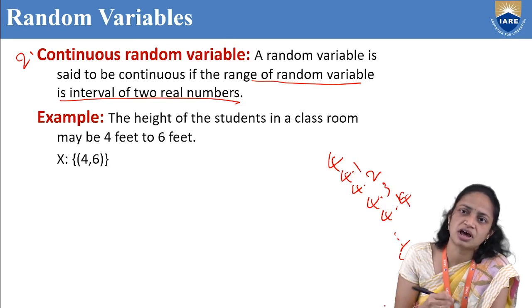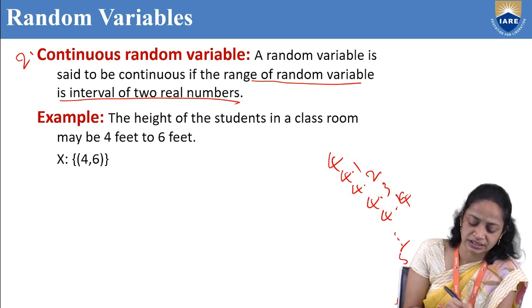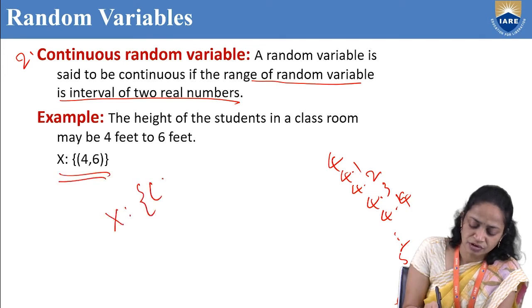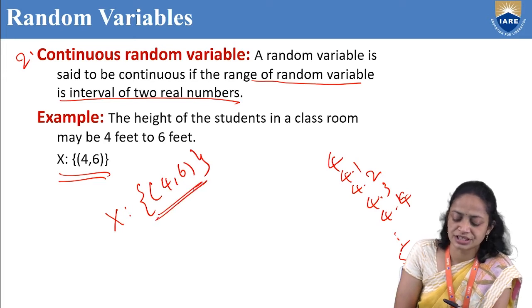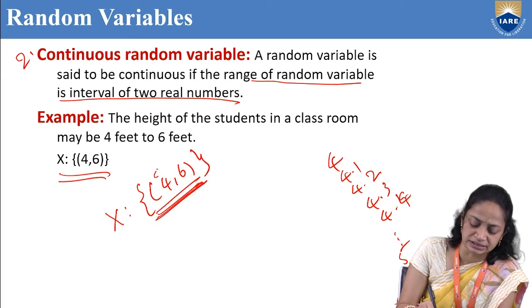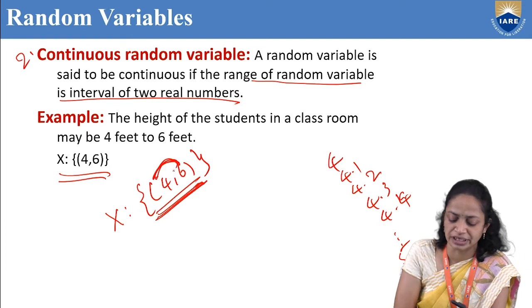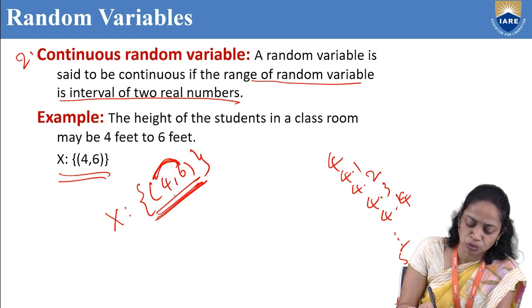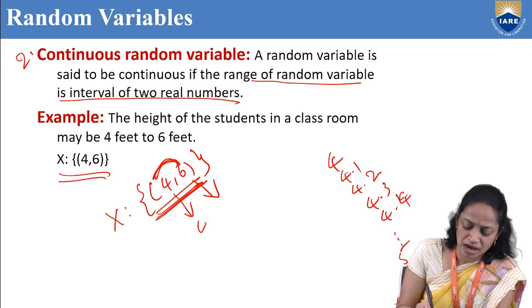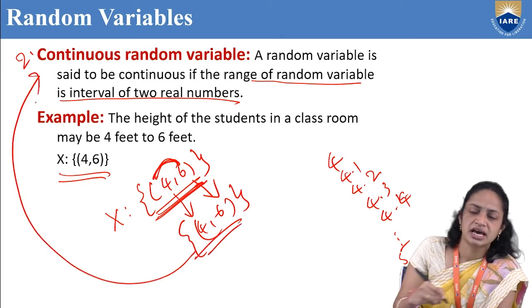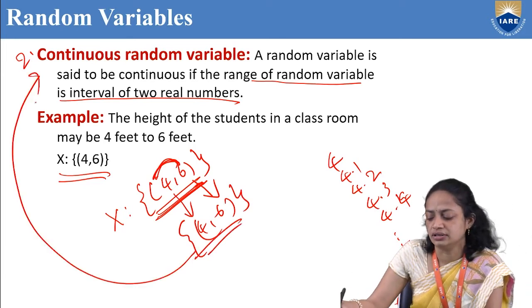More than 6 feet also may be there. So this can be written as x is from 4 to 6. That means the range of the random variable is an interval of 2 real numbers, those are 4 and 6. So this is called a continuous random variable.